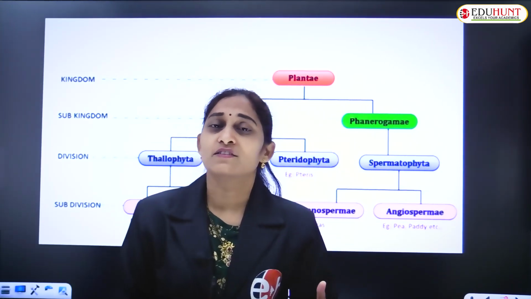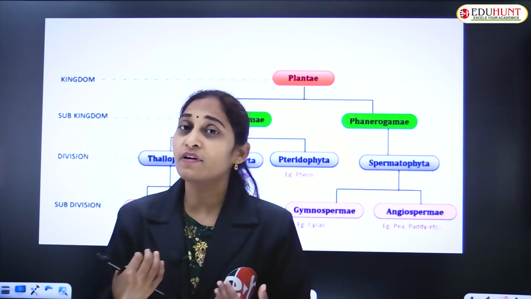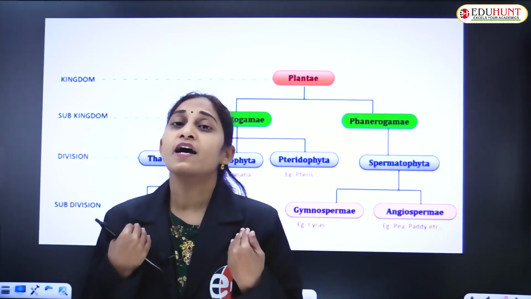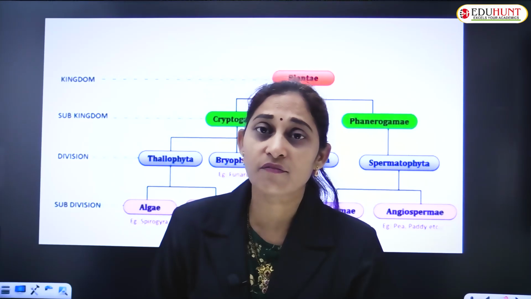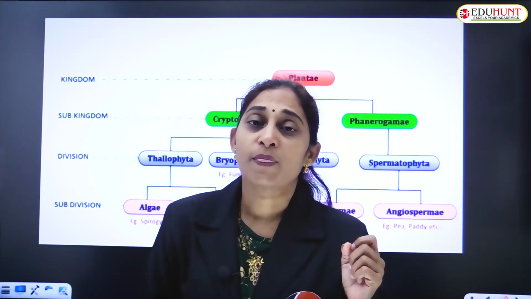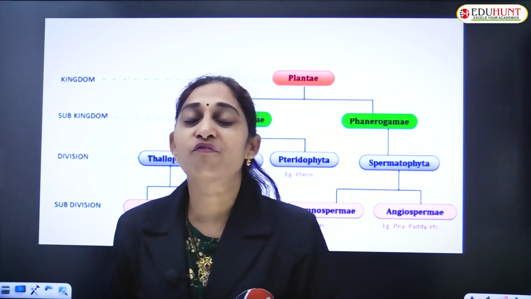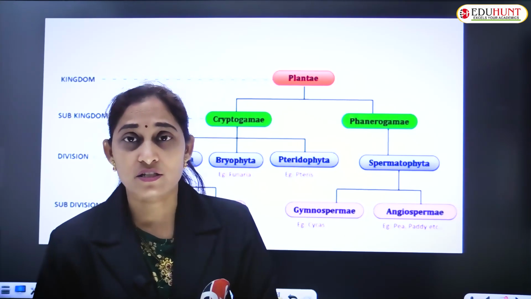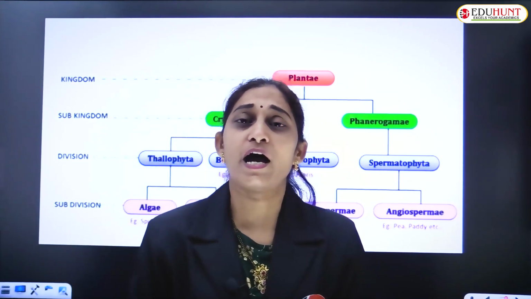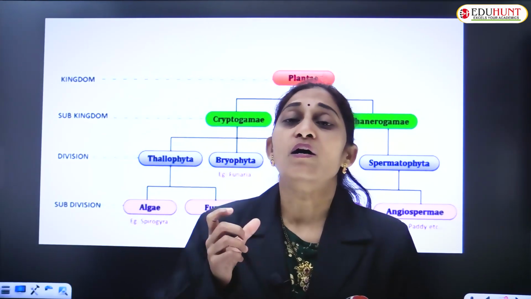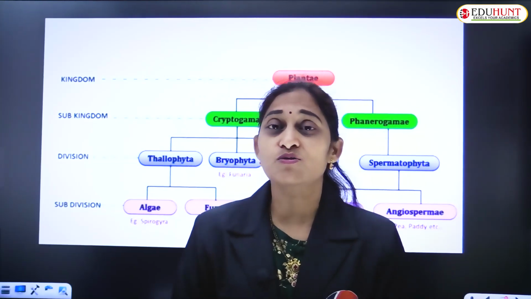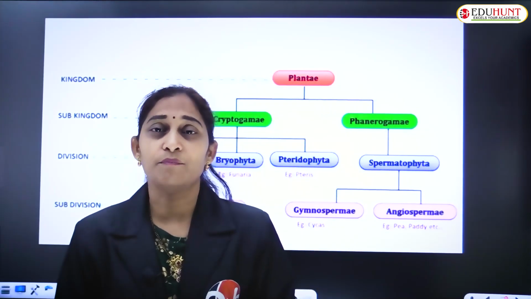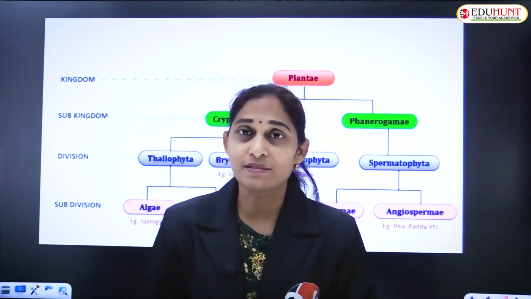We have followed the evolutionary trend, and we have also discussed the general characteristic features of each phylum, and the important features unique to that particular phylum, in detail. And then we have also seen so many videos, images and examples.